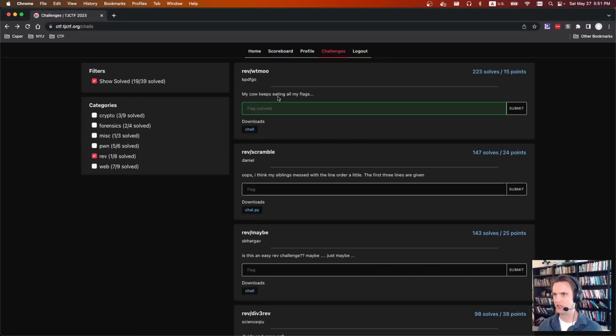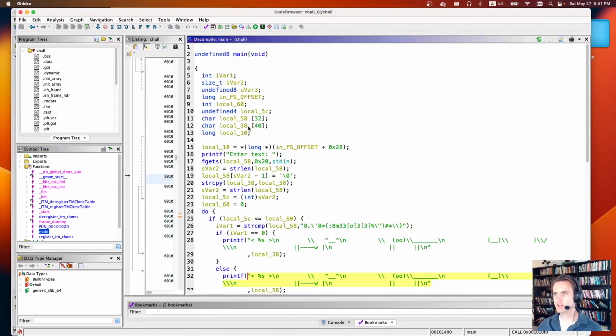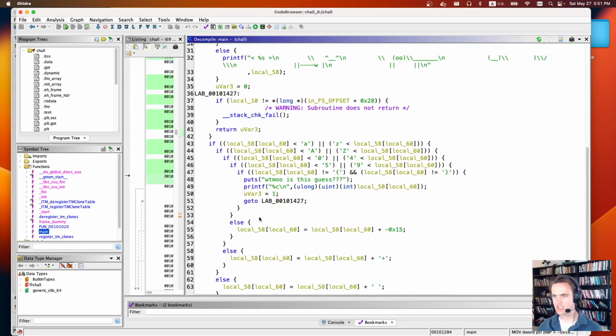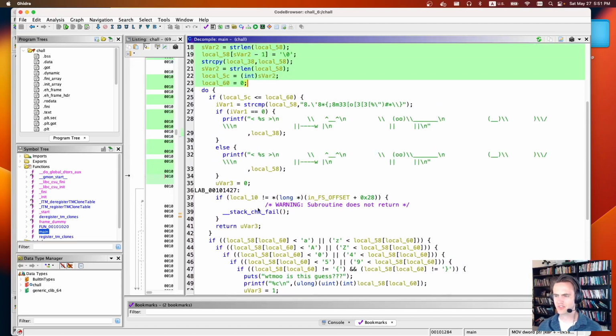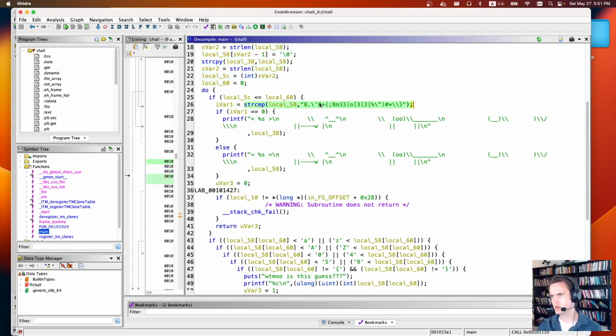It says my cow keeps eating all the flags, and we're given a challenge binary. This is the binary, thankfully relatively small. We insert some text. From here, it's going to loop over and do a bunch of substitutions depending on what type of character it is. And it just does all these substitutions, and at the very end, it compares to see if your substitutions equal this string. And if they do, it tells you that you got the flag correct.